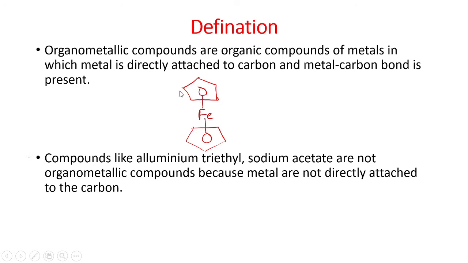The importance of organometallic compounds lies in the production of new reagents and catalysts, through the attachment between carbon and metal, which are used in the preparation of useful compounds. For example, Grignard's reagent is an organometallic compound used in the preparation of useful compounds. It acts as a reagent or as a catalyst.